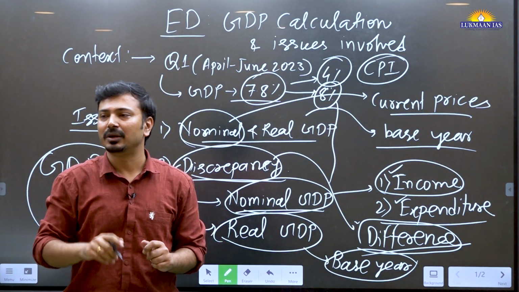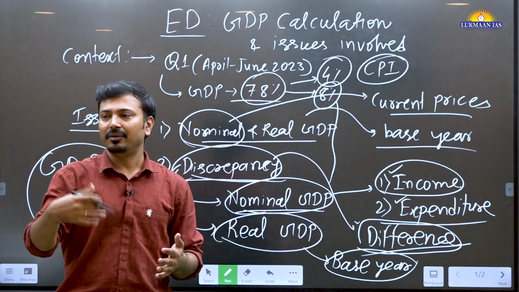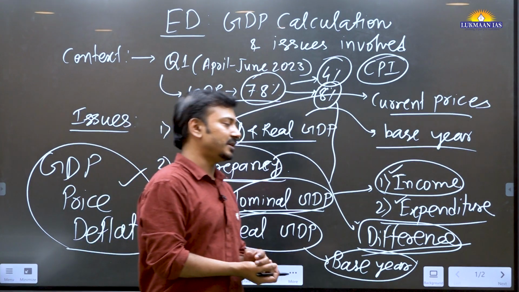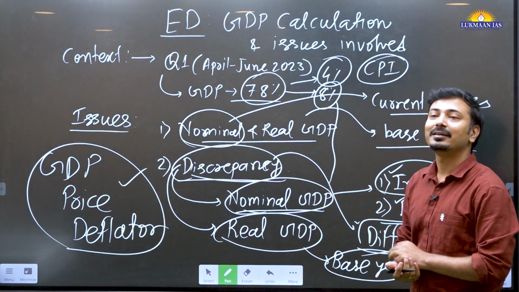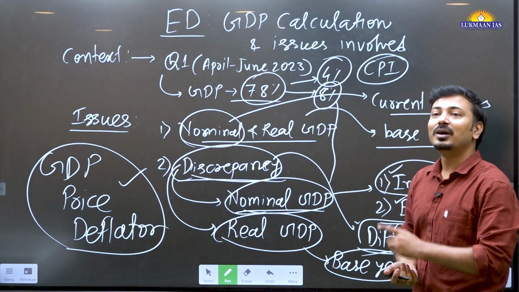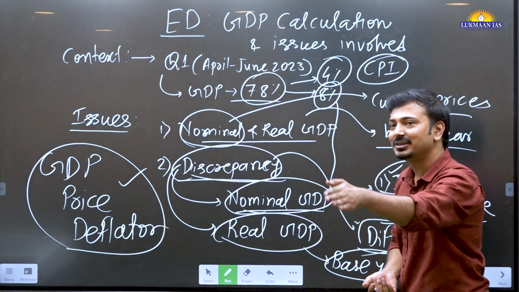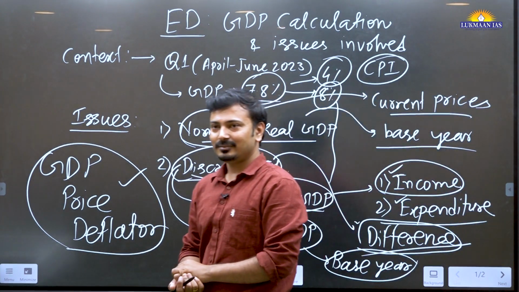At present, 2011-12 continues. After every 5-6 years, we need to update the base year. So there is a demand to change the base year to 2016-17 now, but the government has not done that yet. Once you revise the base year, immediately your growth projections fall. Why?